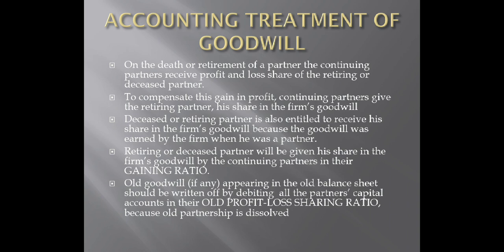Alright? Why? Because the old partnership is dissolved. Now there are several changes. Why? Because C has retired. So partnership firm is going to get reconstructed. Therefore, the old value of goodwill is to be written off among partners. That is, it is to be written on debit side of partners' capital accounts. Alright?